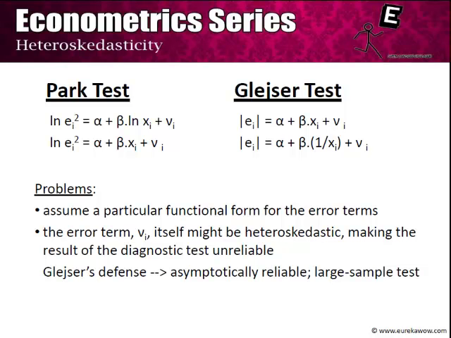Secondly, the error term in these auxiliary regressions, which is vi, itself might be heteroskedastic, that is, making the result of the t and F test that we've just done unreliable. Now, Glejser's defense to this criticism was that asymptotically these tests are reliable, that is, in larger samples we will find that vi is not suffering from heteroskedasticity. However, these problems are quite severe and they make the Park and Glejser test very unreliable and not so useful.